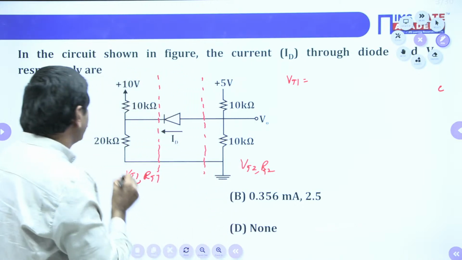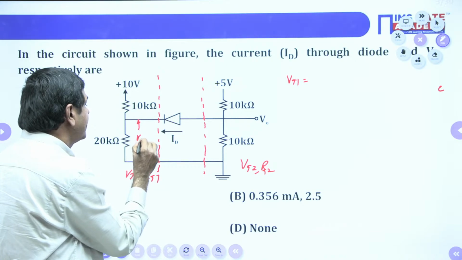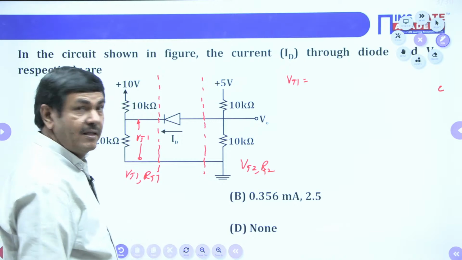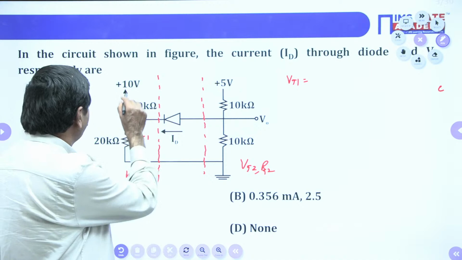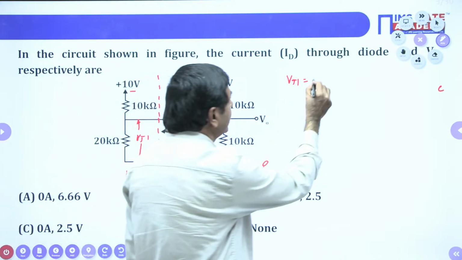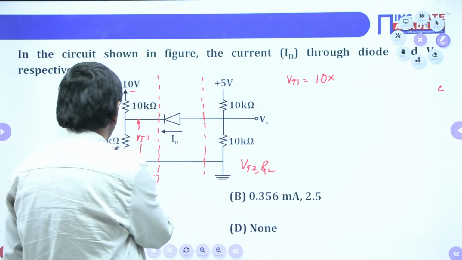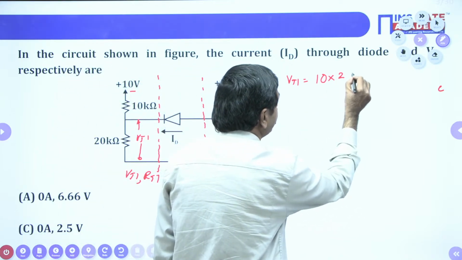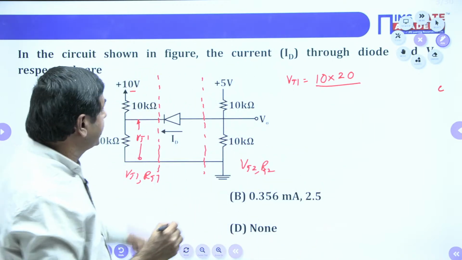VT1 means the voltage across this 20K, which is VTH. This voltage drop I can call the Thevenin's voltage. How can we find this voltage? According to the voltage divider formula, we can find this. VT1 equals 10 volts into 20 by, 10 plus 20, 30 kilo ohms.